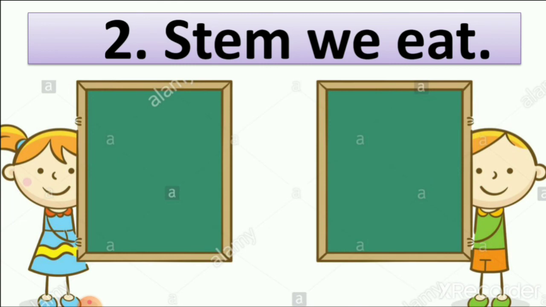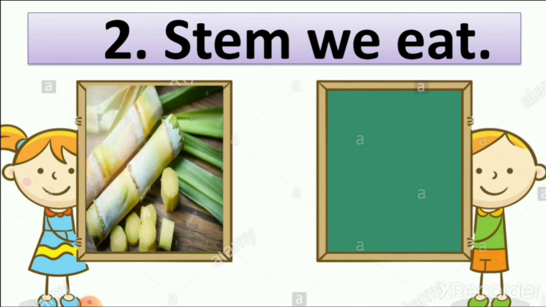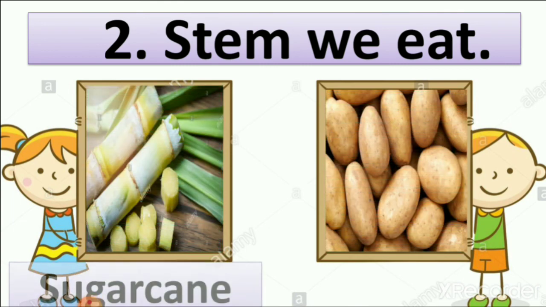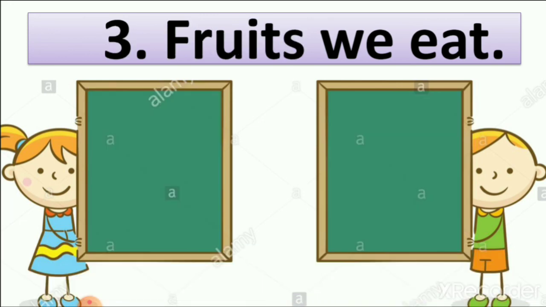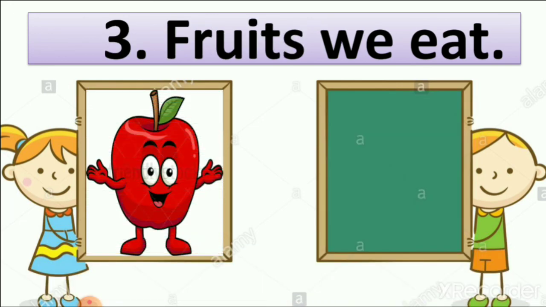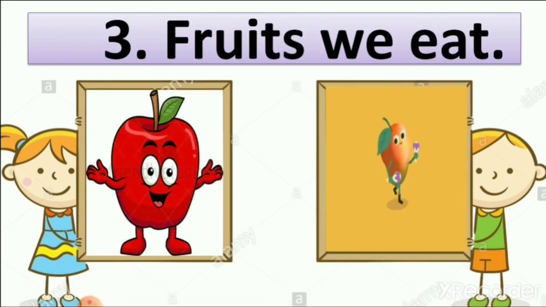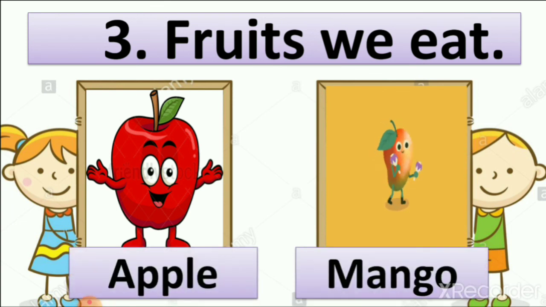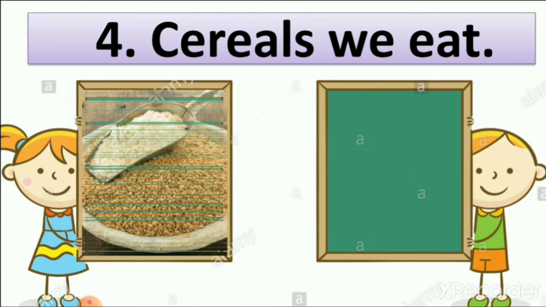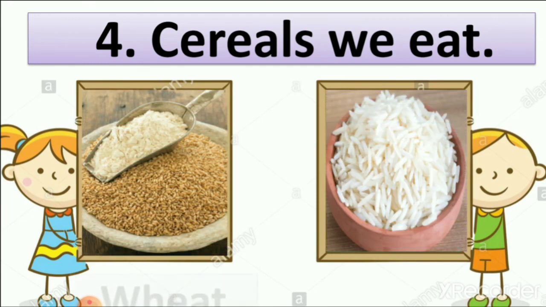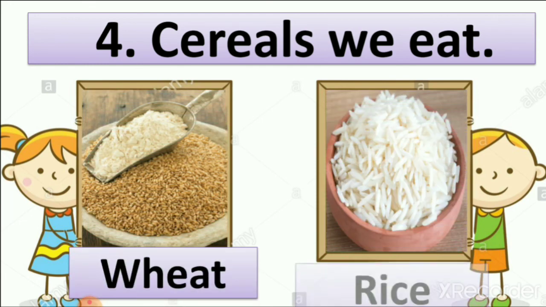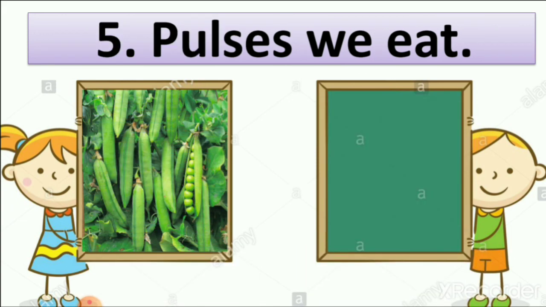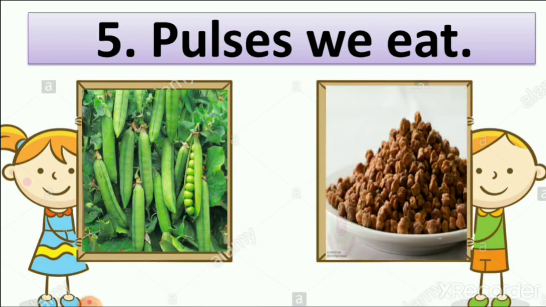Then we learned stems we eat, sugarcane and potato. Then we learned fruits we eat. You can write any fruit in it which you like. I write apple and mango. Then cereals we eat, wheat and rice. Then pulses we eat, peas and gram.